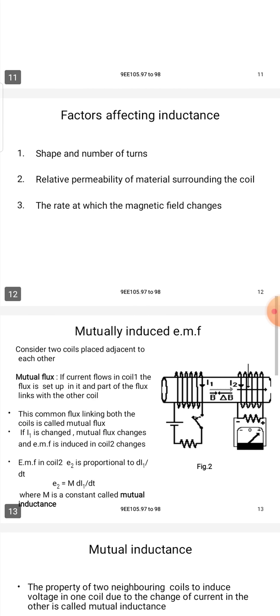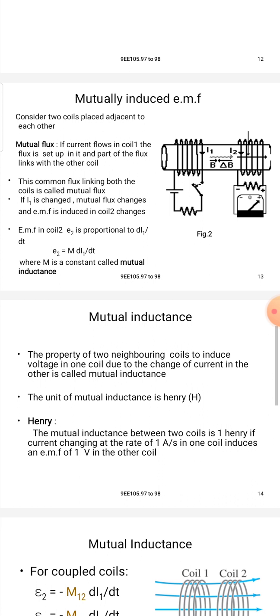Next, mutual induced EMF. Consider two coils placed adjacent to each other. Mutual flux: if current flows through coil 1, a flux is set up in it, and part of the flux links with the other coil.